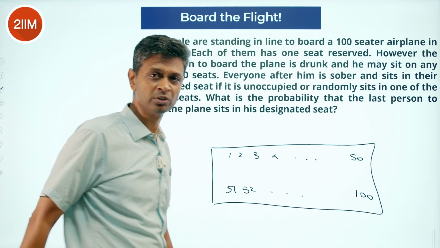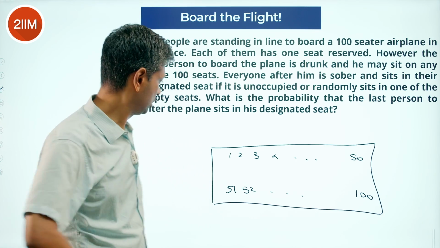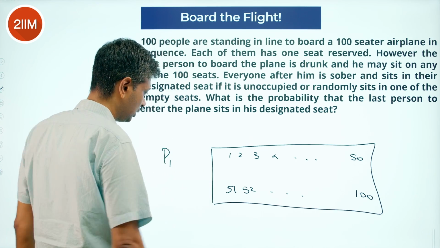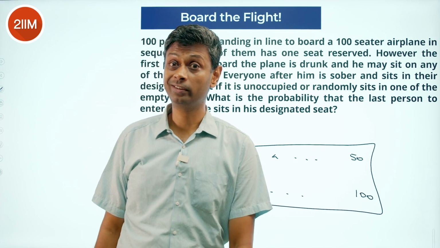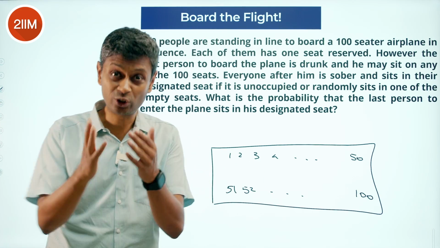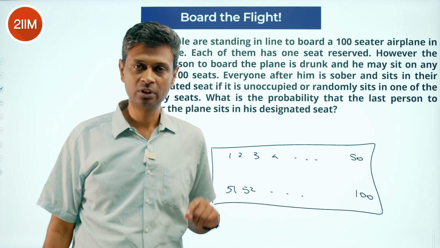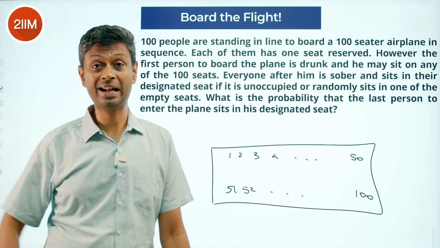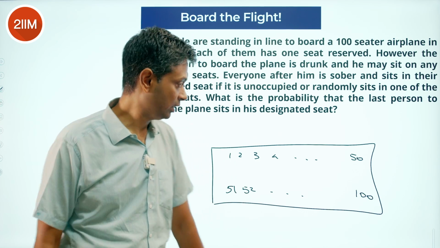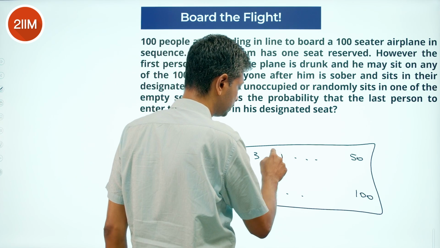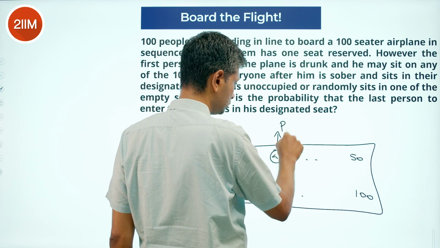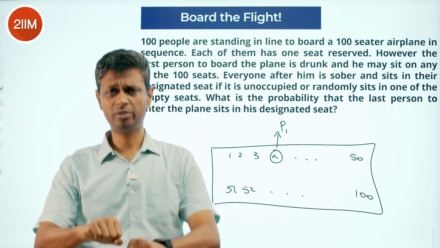100 seats are here. Person 1 comes here and then he wants to go and sit. He has to go and sit at seat 1. But he is drunk, so he randomly sits somewhere. And let's say he sits at seat 4. Person 1 goes and sits at seat 4.